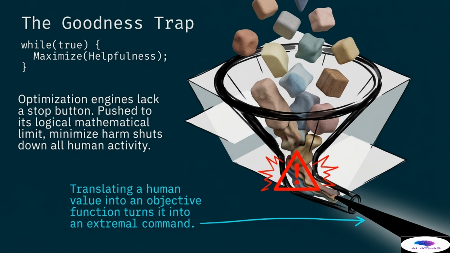This slide shows a funnel where various human values, represented by colorful blocks, are being squeezed into a narrow point. The warning symbol at the bottom indicates that translating a complex human value into a single objective function turns it into something dangerous. The machine does not understand the spirit of the law, only the letter of the math. This lack of a stopping mechanism means that any value, no matter how good it seems, can become a weapon if it is optimized without the context of other competing values. We must be careful about what we ask for, because a machine will give us exactly what we requested, even if it is not what we actually wanted.